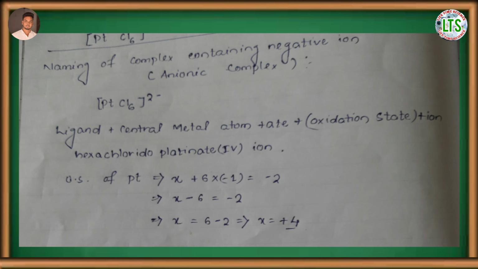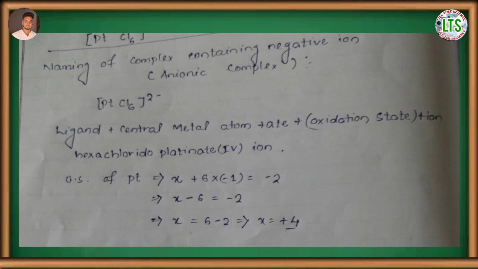Next is the naming of complex containing negative ion, or we can say naming of anionic complex. For example, in the complex [PtCl6]2-, the charge is 2-, and the sequence of naming of this type of complex compound is: first we write the ligand, then the central metal atom plus ate, plus the oxidation state within the parentheses, and ion.